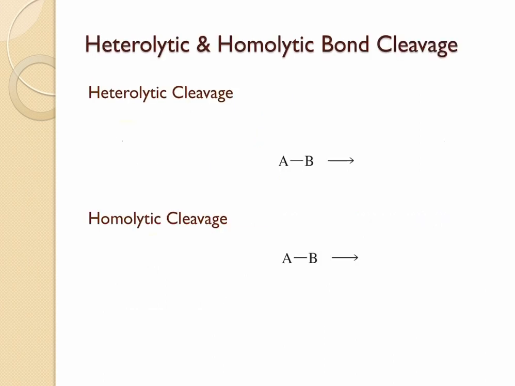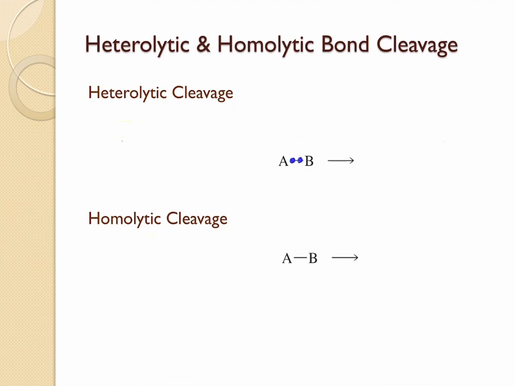Now, if you want to understand the mechanism for the halogenation of alkanes, then we have to first understand what is heterolytic and homolytic bond cleavage. Let's consider the bond between atoms A and B. And let's also draw the electrons that are present in the bond. We know that each bond is made of 2 electrons. So let's draw those 2 electrons here.